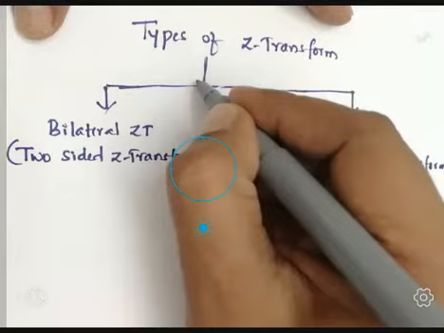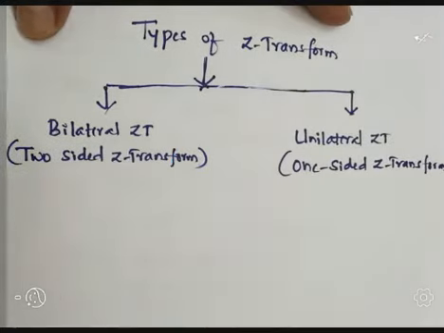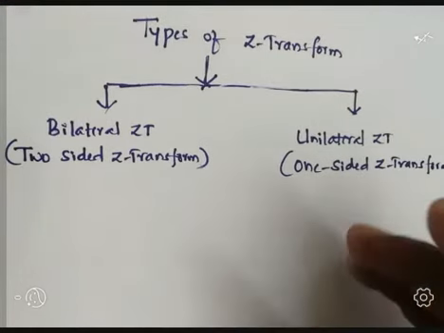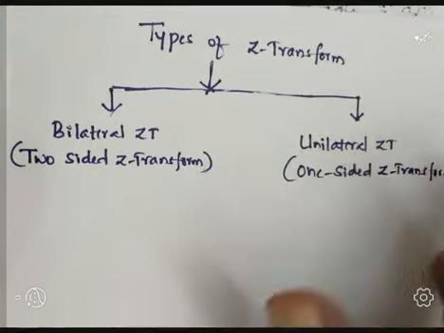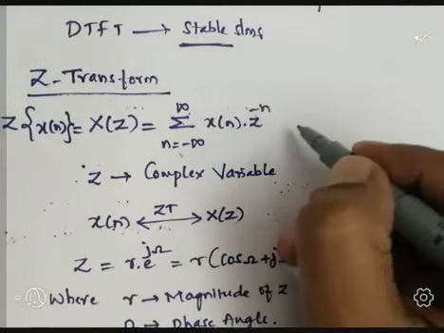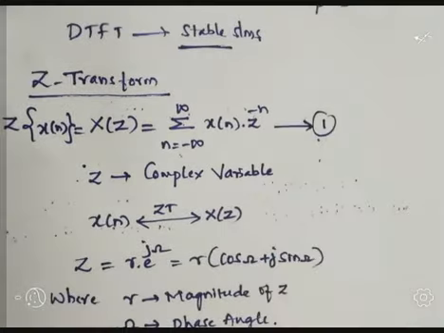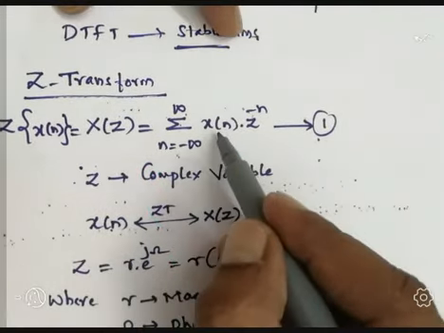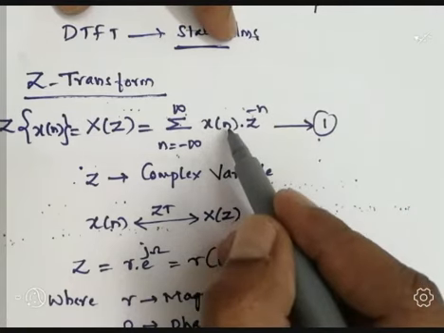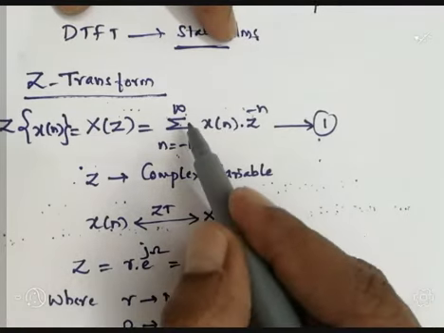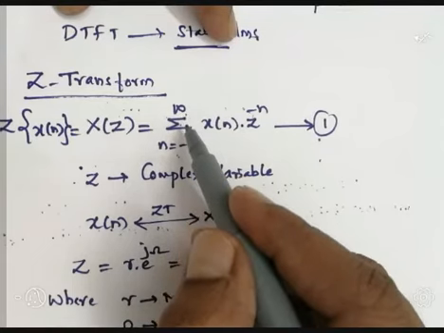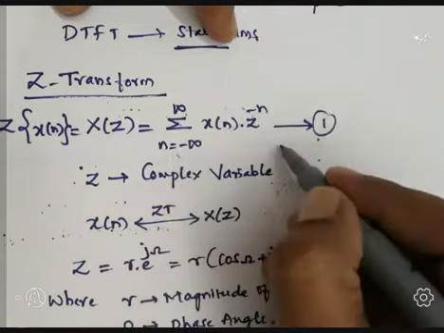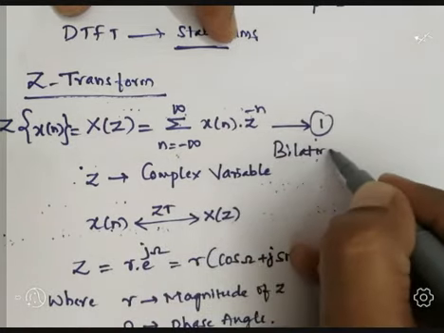What does it mean? Which kind of Z transform is called bilateral, and which is called unilateral? Let's see. Already we discussed the definition of the Z transform here, equation 1. Observe the limits: the discrete-time sequence x(n) varies from minus infinity to plus infinity. The Z transform defined in equation 1 is called the bilateral Z transform.